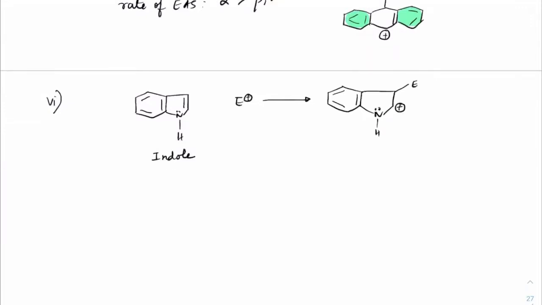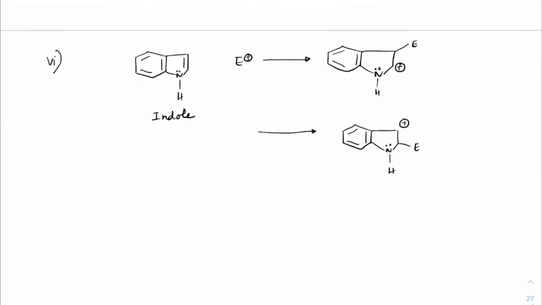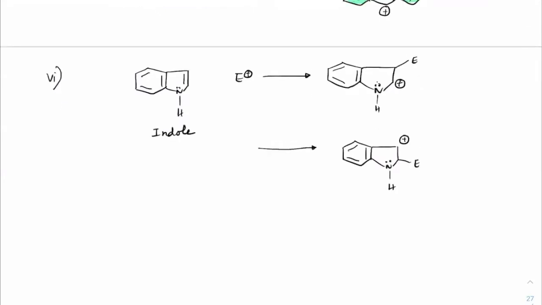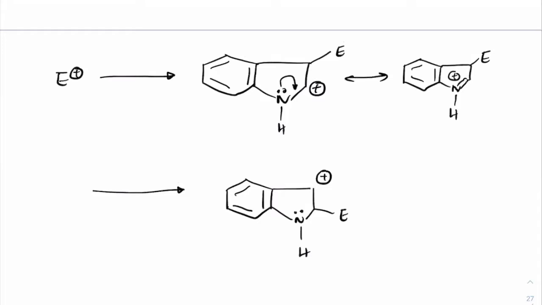And if the electrophile is added at the other position, positive charge here, this way. Now here you can directly make a resonating structure, make this nitrogen double bond, and the electrophile will be formed here. I think all of you are able to see that.